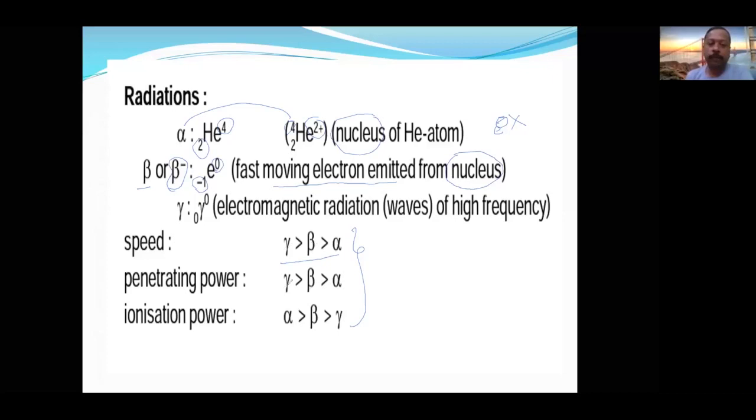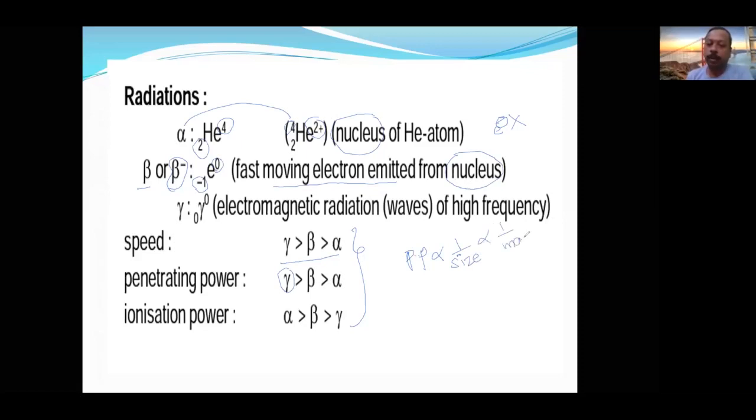In the same way, penetrating power depends on mass as well as size. Penetrating power is inversely proportional to size and inversely proportional to mass.